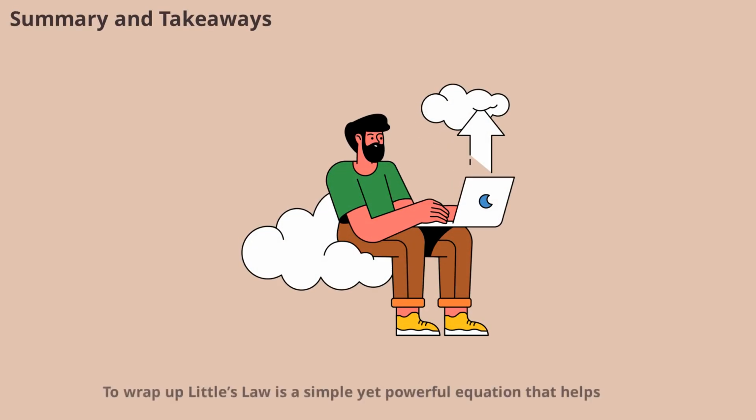To wrap up, Little's law is a simple yet powerful equation that helps engineers estimate the average number of requests in a system. By knowing the arrival rate and average time in the system, you can plan resources, scale efficiently, and ensure a smooth experience for users. Keep this tool in your engineering toolkit for better system management.